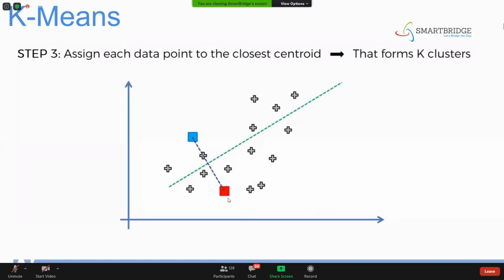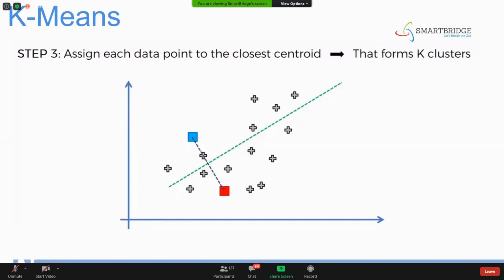So how do we find the closest centroid, guys? Obviously, we can just find the distance. If you calculate the distance from this point to this centroid, and from this point to the other centroid, which one is nearer? Obviously the distance to this blue point is nearer than to the other. So this point is nearer to this one, this point is nearer to this one, this point is nearer to this one. The algorithm obviously finds the distance.